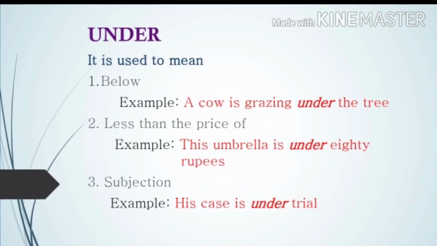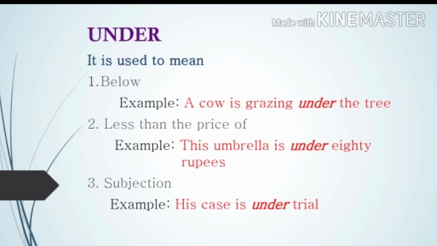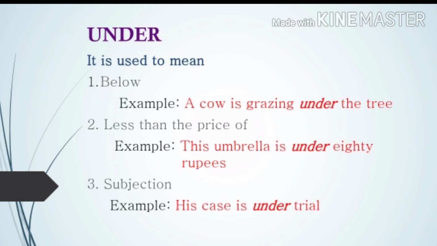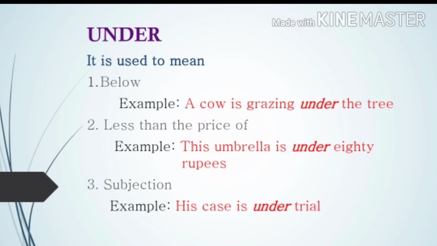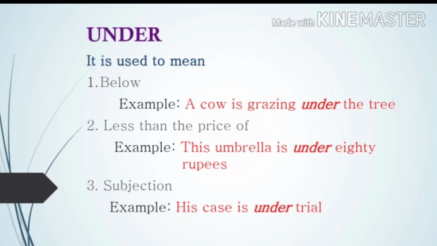Now next preposition, it's under. Okay, it's quite common, but sometimes we get confused with this particular word also. It is used to mean below. Below, you know, under, below, they are synonymous. Cow is grazing under the tree. That means just under the tree, just below the tree, you can say the cow is grazing. Less than the price of. This umbrella is under 80 rupees. So below, here you can use below also, synonymous words. That's below 80 we normally say.